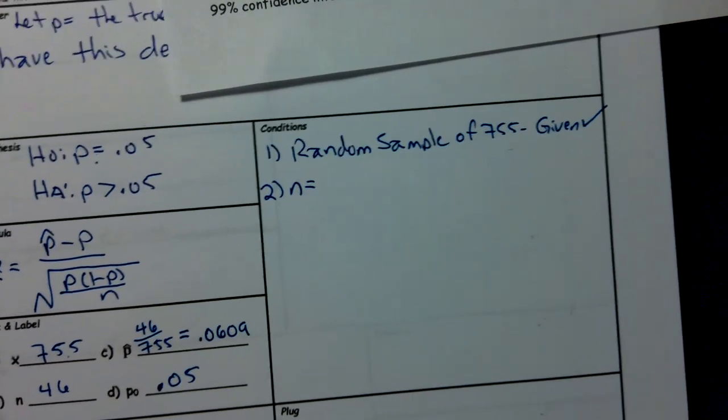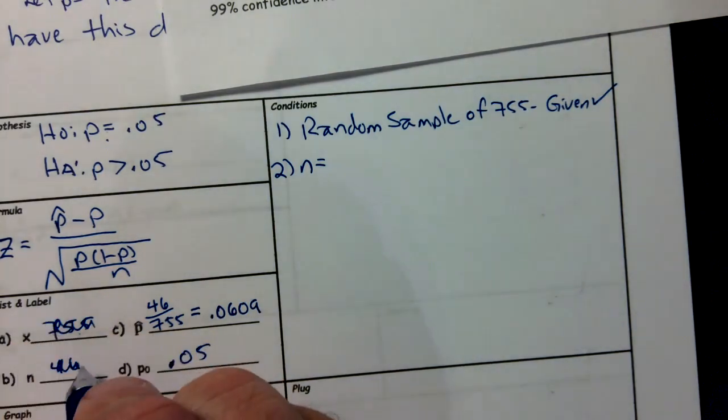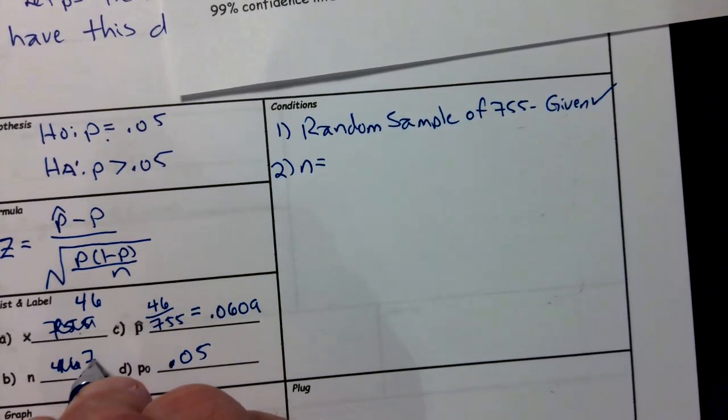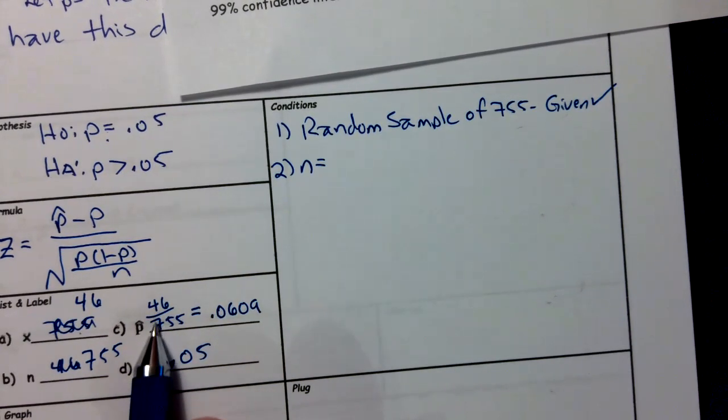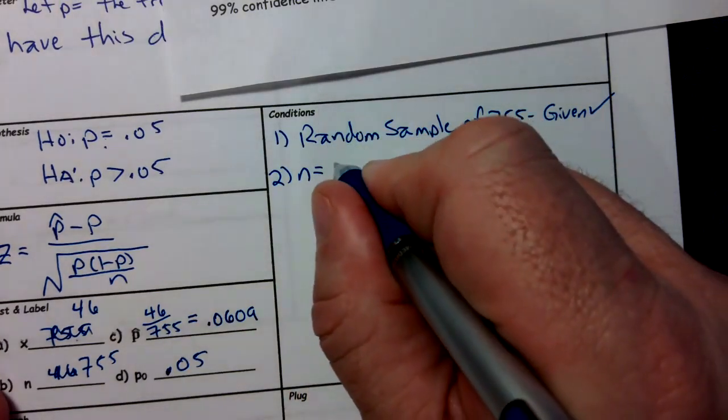you know what? I've swapped these things here. That's a mistake. This needs to be 46. My x is 46, and this is 755. I hope y'all caught that. I didn't catch it till just now, but at least we divided that right. It's still 6%, but this should be our x is 46, our n is 755. So n is 755.